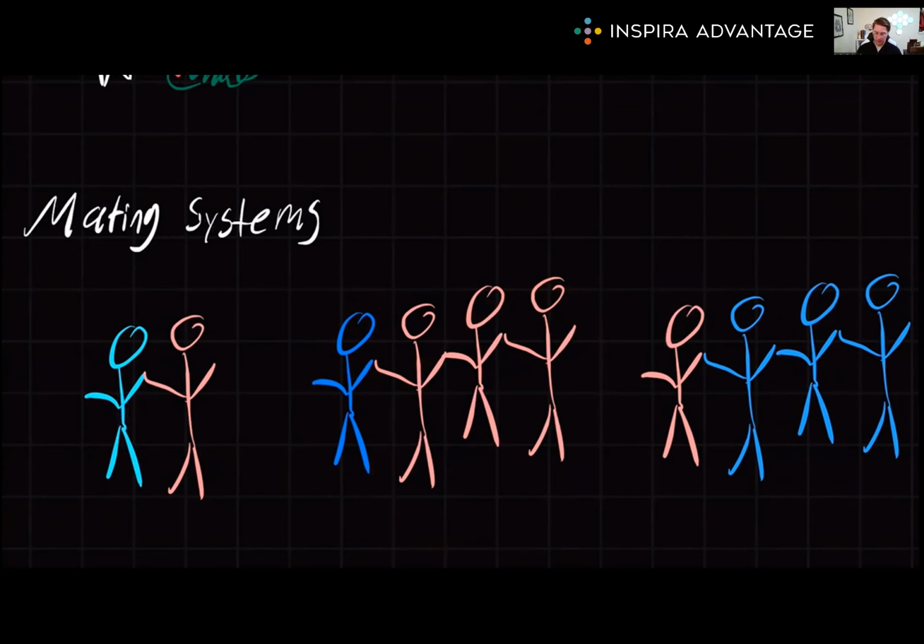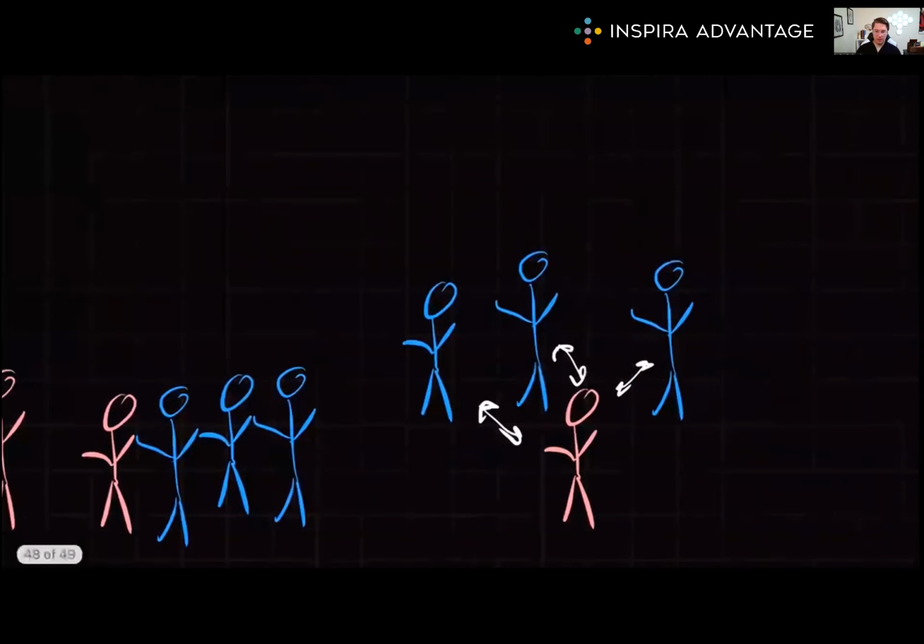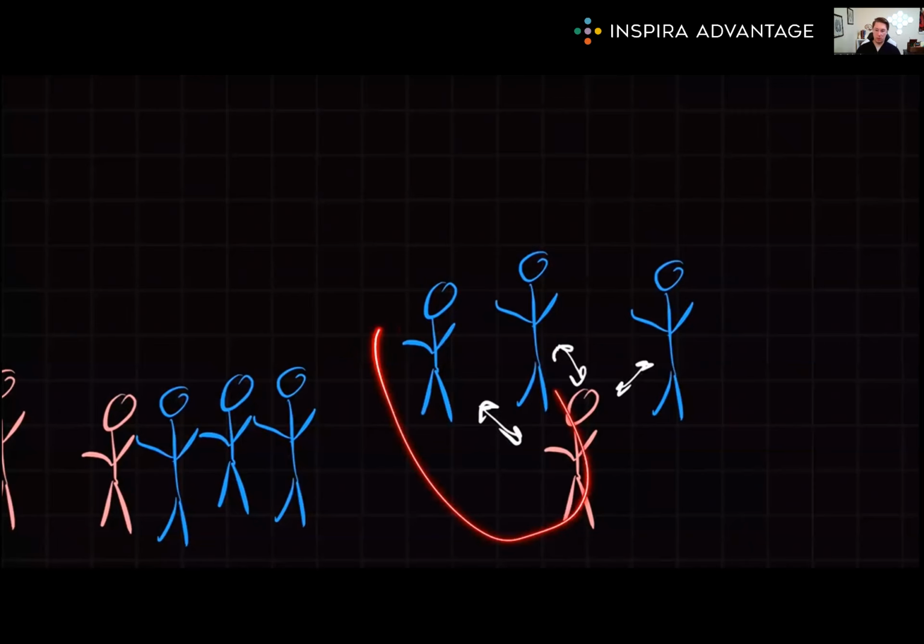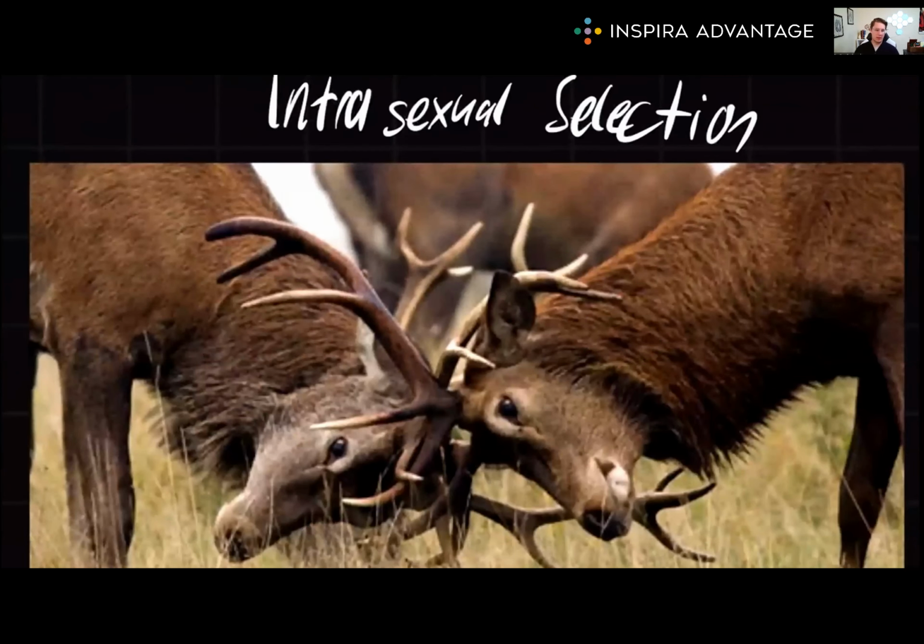And we also have polyandry, which is 1 female and a bunch of males, which is relatively rare in the animal kingdom. And then finally, we have promiscuity, which involves mating with multiple partners without exclusivity. This is commonly observed in some animal species, but not quite as common as polygyny. Next, we have intrasexual selection, which occurs when individuals of the same sex compete with each other for access to mates. This type of selection often results in the development of traits that improve individuals' ability to outcompete rivals, thereby increasing their chances of mating and passing on their genes.